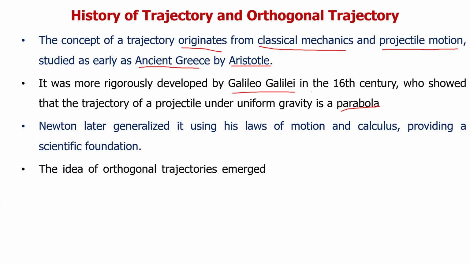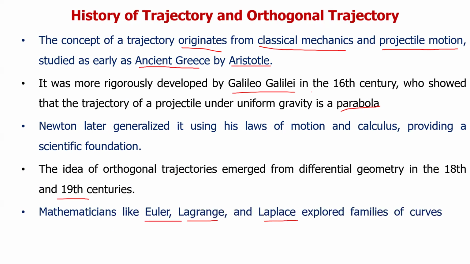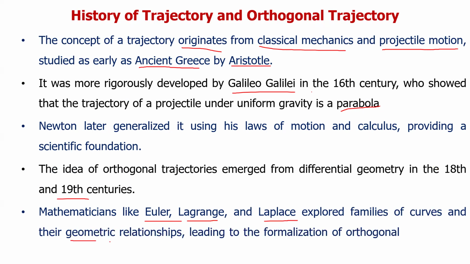The idea of orthogonal trajectories emerged from differential geometry in the 18th and 19th centuries. Mathematicians like Euler, Lagrange, and Laplace explored families of curves and their geometric relationships, leading to the formalization of orthogonal intersections in curve families. So these are about the history of orthogonal trajectories.